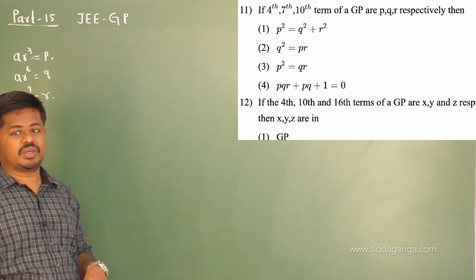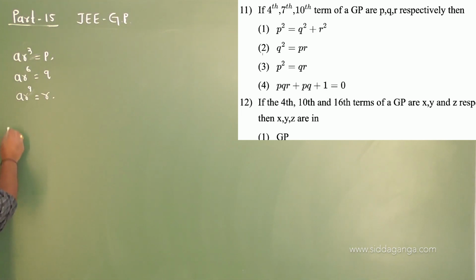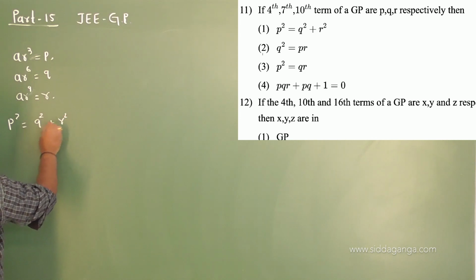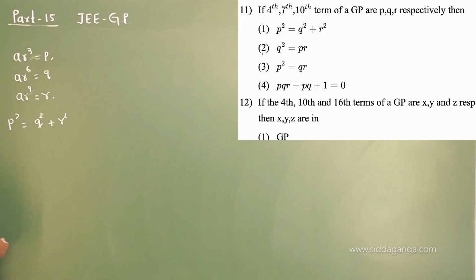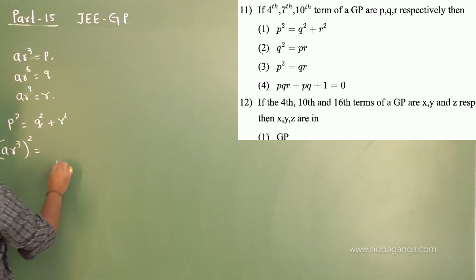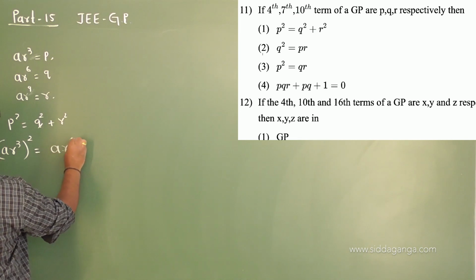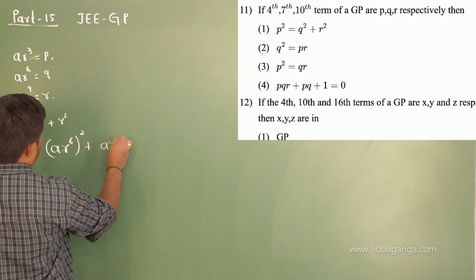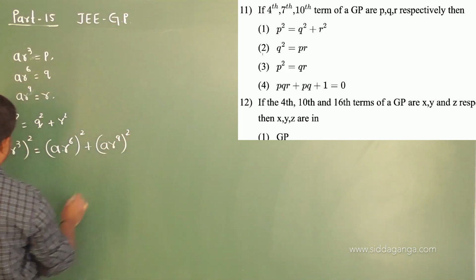Let me check the first one. P square is equal to Q square plus R square. What is P square? AR cube whole square, right? Q square is A into R power of 6 whole square, and R square is A into R power of 9 whole square.